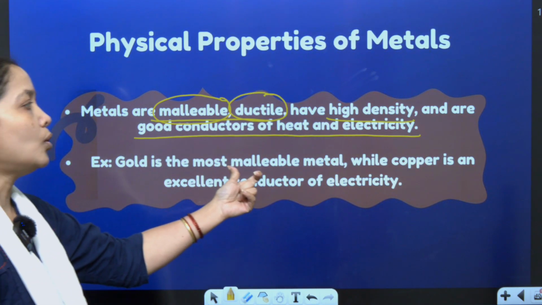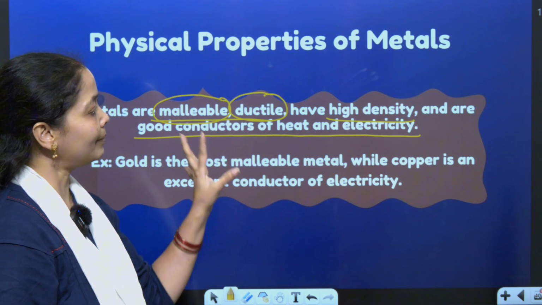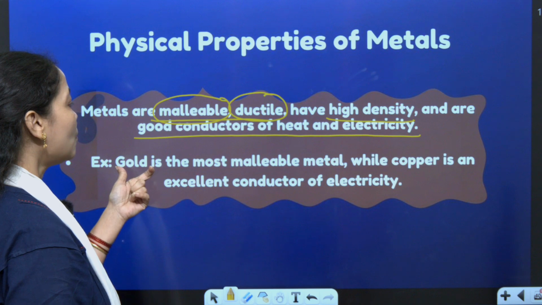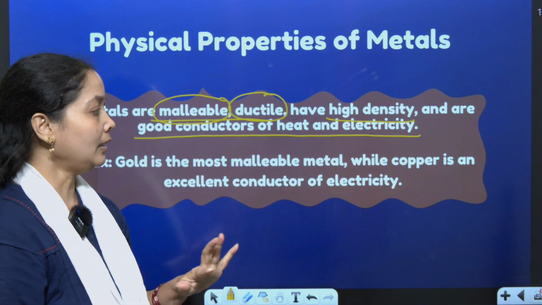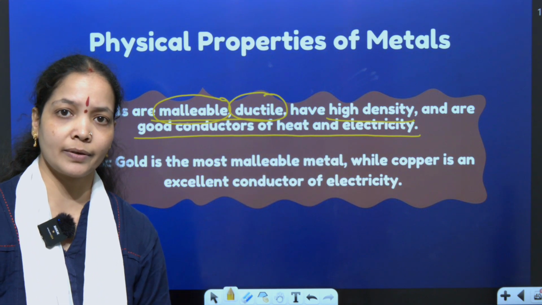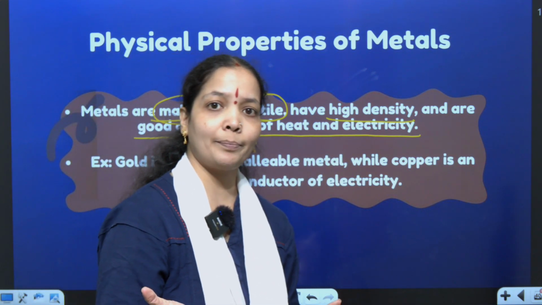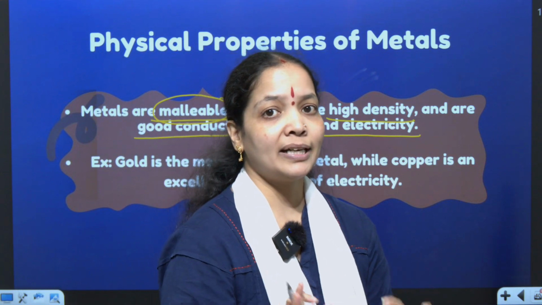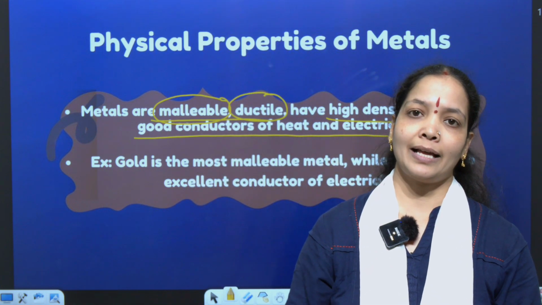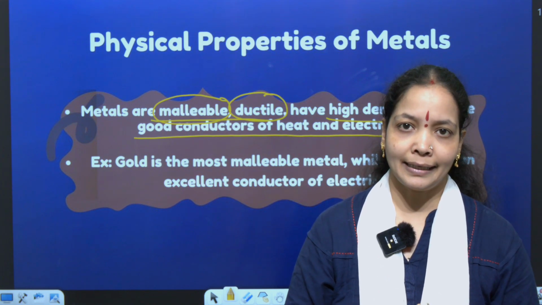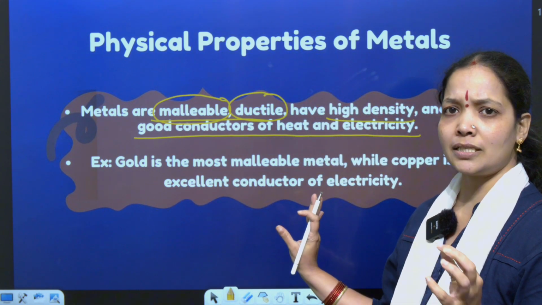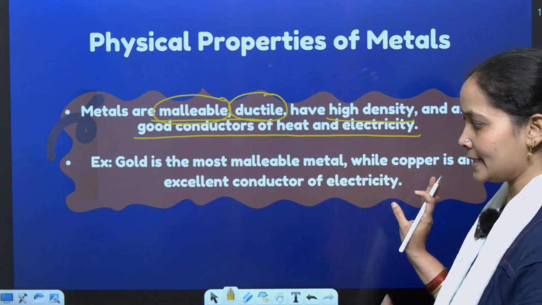Example, gold is the most malleable metal. If we come to the scenario here, according to the property, let us check. Gold is the most malleable metal, while copper is an excellent conductor of electricity. Just now I told you, wires are made up of copper. The most conductive metal is gold, but it is costlier. So we normally use aluminium and copper to conduct electricity. So this is the physical property of a metal. Just within 2 minutes you can memorize this.